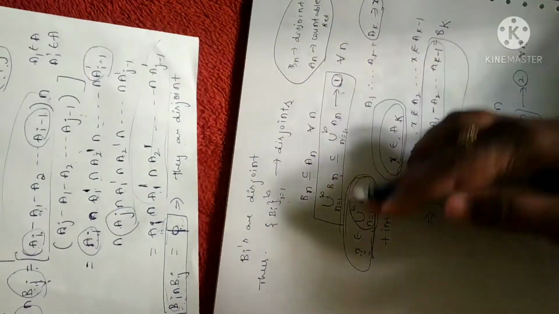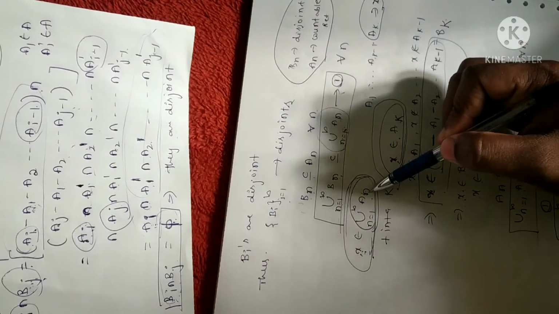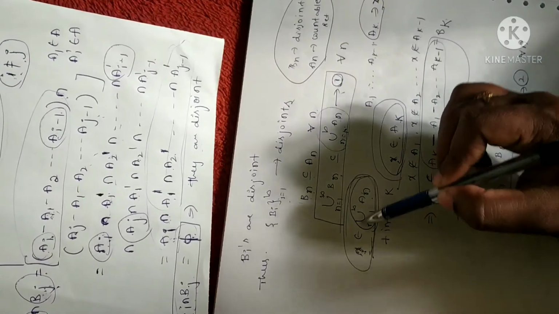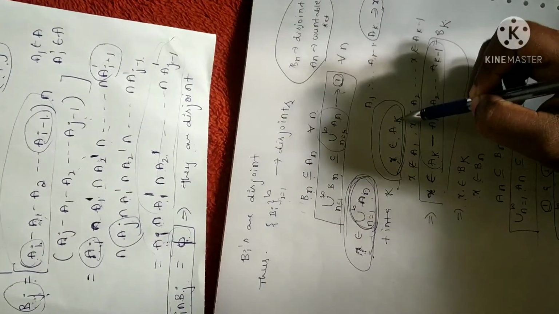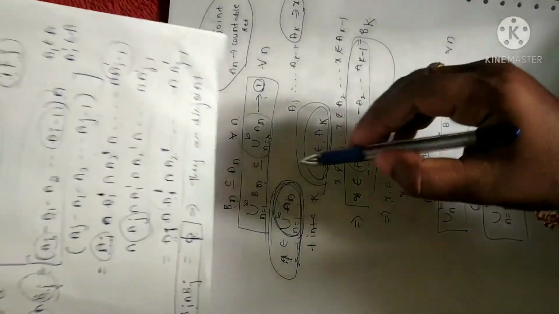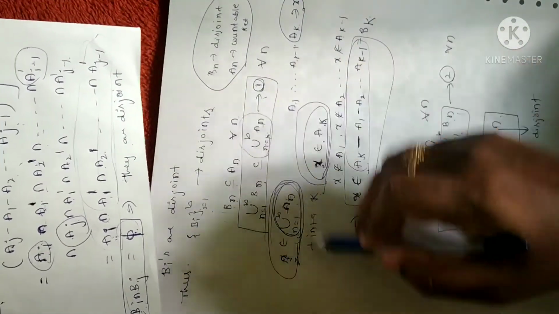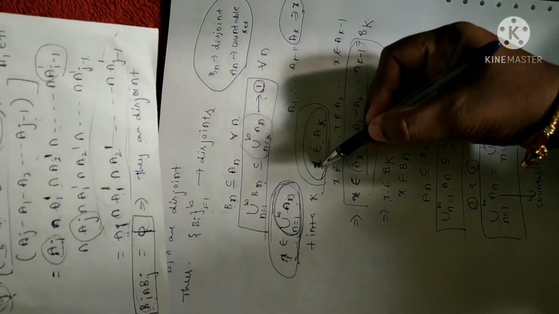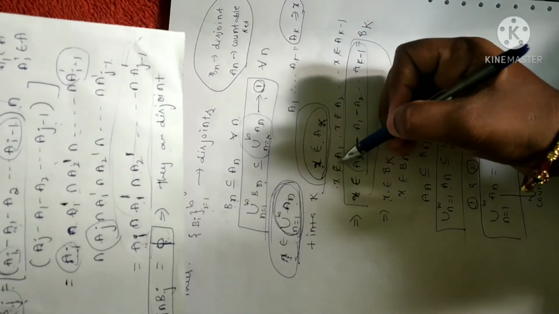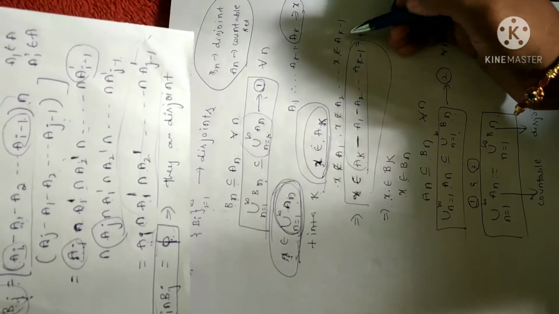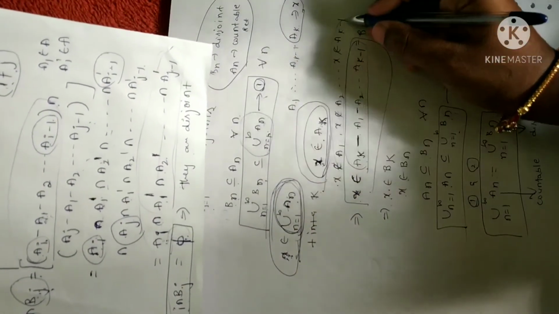Now I have to prove the converse. So let me take one of the elements in the countable union set. An is a countable union set. Fine. Since x belongs to this countable union set, in particular let me take one of the sets, Ak, where k is a positive integer. The meaning is that if that element belongs to Ak, then x will never belong to any other sets. Why? Because this set is in particular the set Ak. That is what we have assumed. So x clearly does not belong to any of the remaining sets. Meaning is that x clearly belongs to Ak minus the rest of the sets.